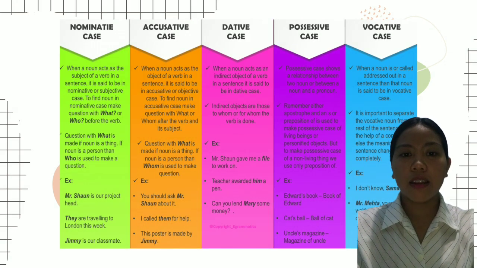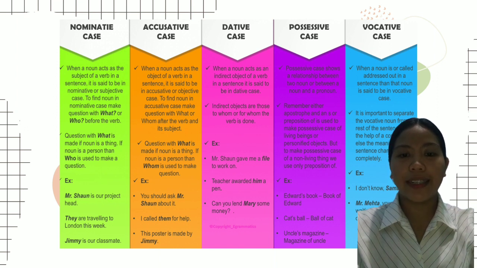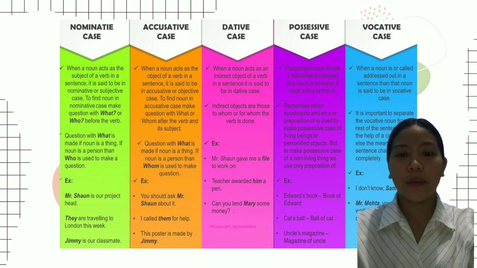In summary, nominative case. When a noun acts as the subject of a verb in a sentence, it is said to be in the nominative or subjective case. To find a noun in the nominative case, make a question with what or who before the verb. A question with what is made if the noun is a thing. If the noun is a person, then who is used to make the question. For example, "Mr. Sean is our project head." "They are traveling to London this week." "Jamie is our classmate."